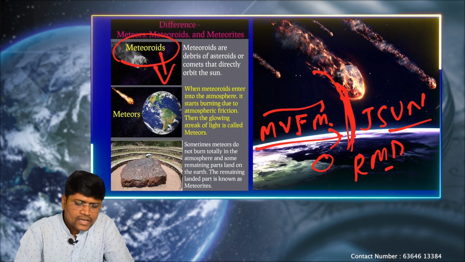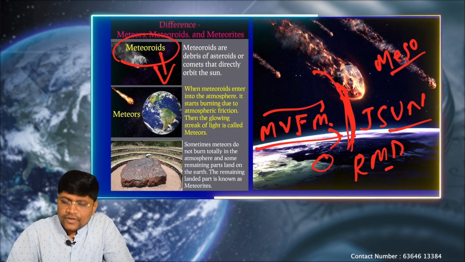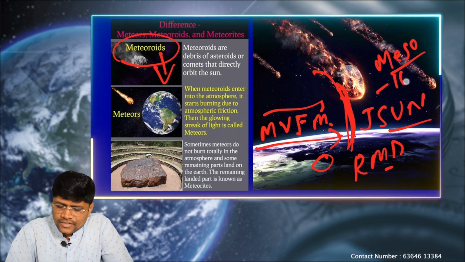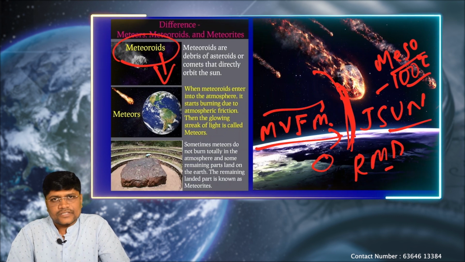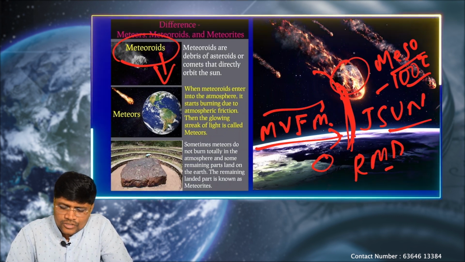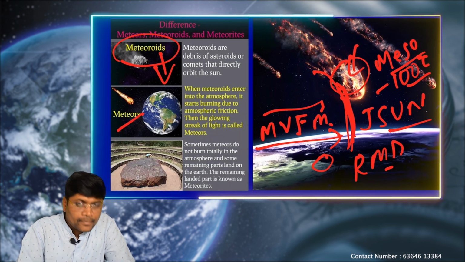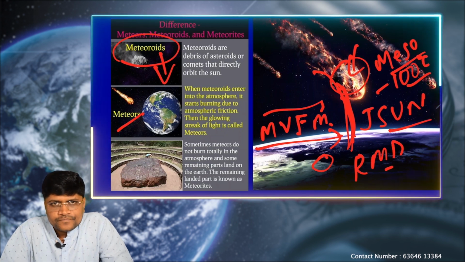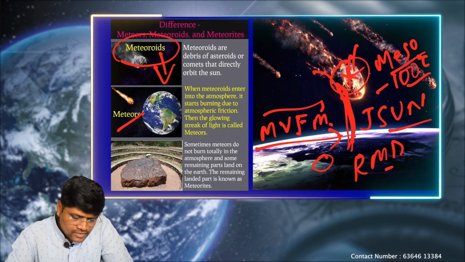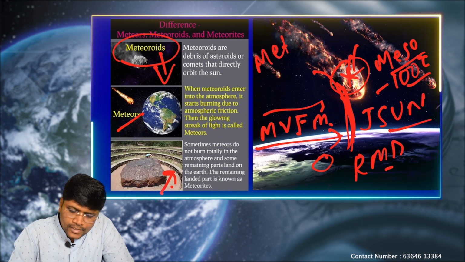So if they enter the Earth's atmosphere, within the atmosphere we know the mesosphere is the coldest zone. Its temperature is almost minus 100 degrees Celsius. Because of the very low temperature and highest pressure, these meteors may get burned. During this burning, we call them a meteor shower or even a shooting star. Even after burning, if its remnants fall on the Earth, we call them a meteorite. Okay, meteorite.